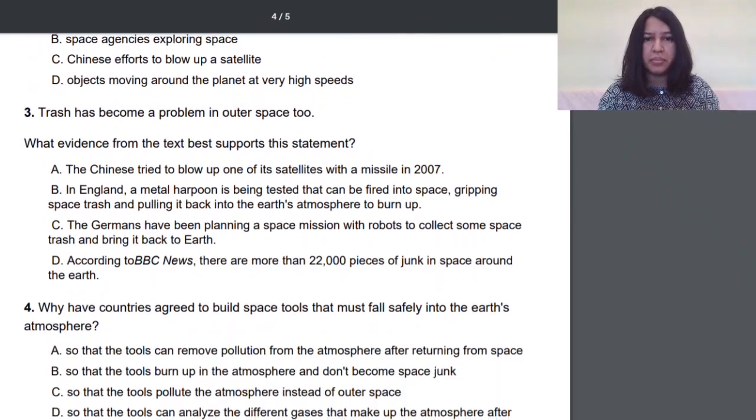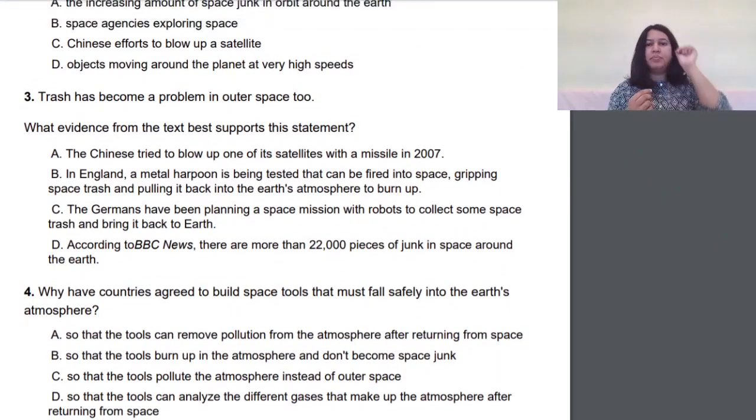Now let's look at number 3. Trash has become a problem in outer space too. What evidence from the text best supports this statement? Okay, so now what we are supposed to do is, this is a statement, trash has become a problem in outer space too. Now we need to support it, like we need to provide evidence that this is true. So where can we find evidence that will tell us that this statement is true?